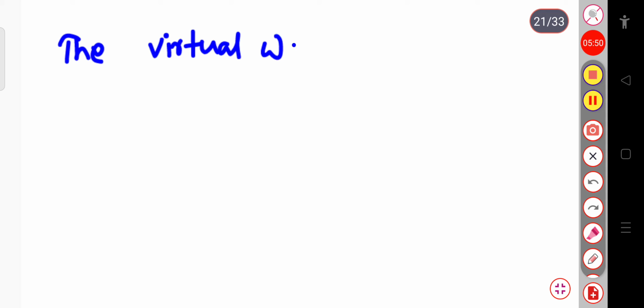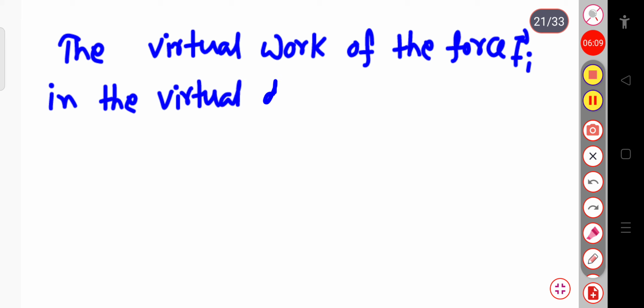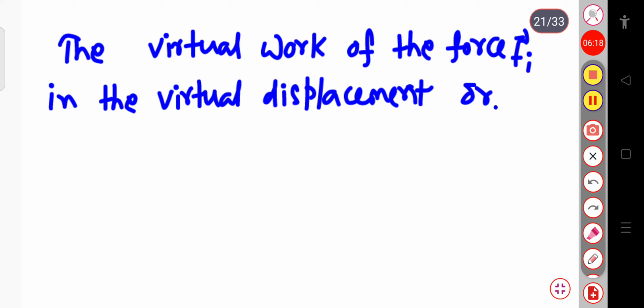The virtual work of the force Fi, the total force, in the virtual displacement delta Ri, will also be 0.